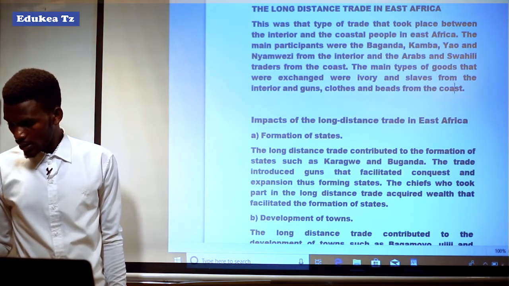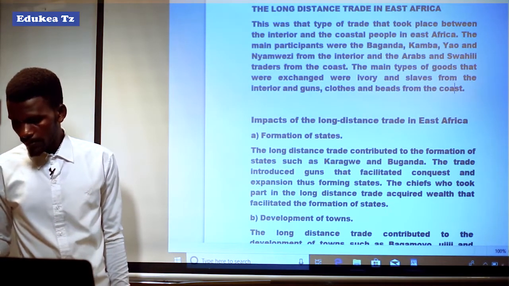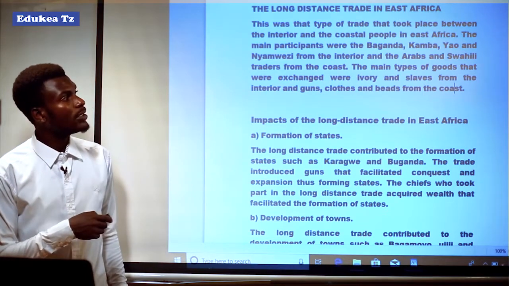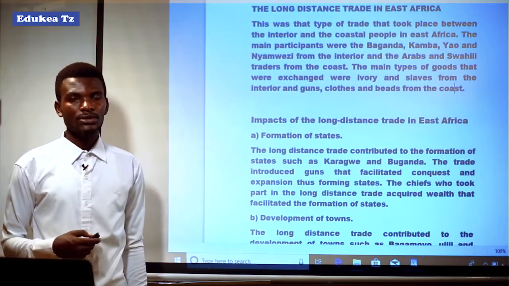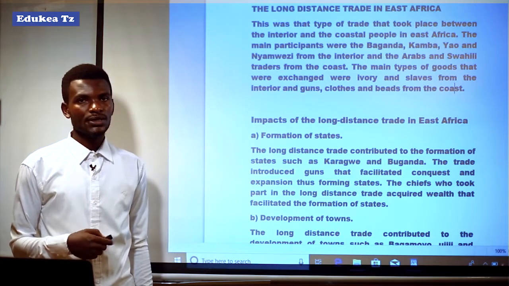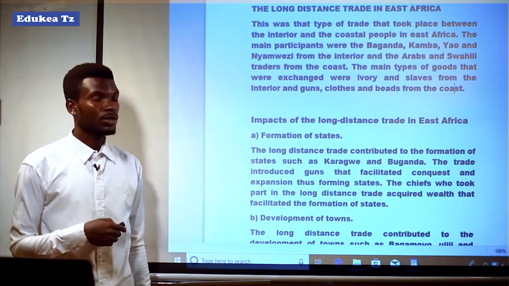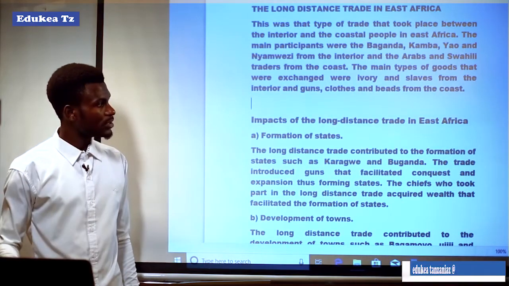So these were the main goods involved in the system of exchange in long distance trade.